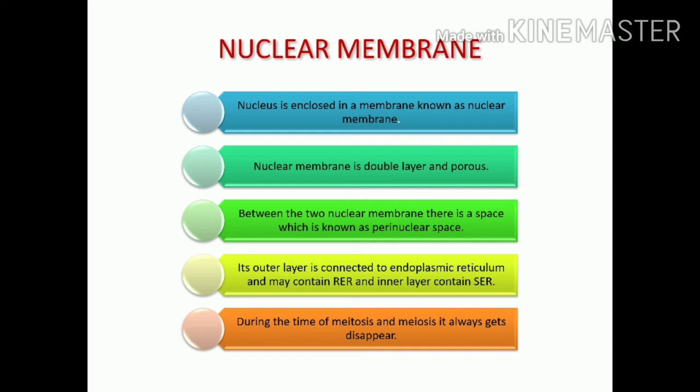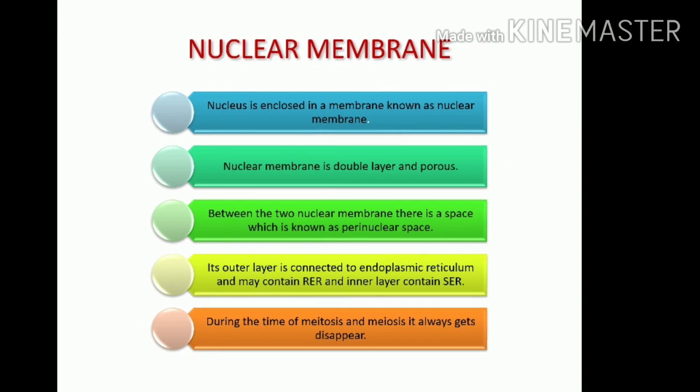Between the two nuclear membranes there is a space which is known as perinuclear space. The outer layer is connected to the endoplasmic reticulum and may contain RER, and the inner layer contains SER. During mitosis and meiosis, it always disappears.